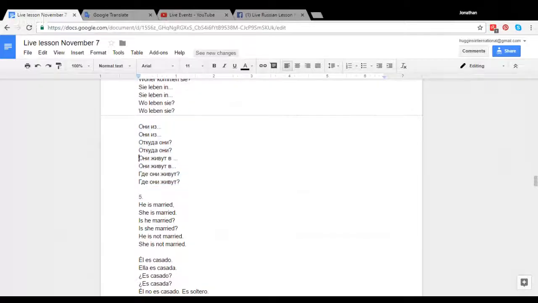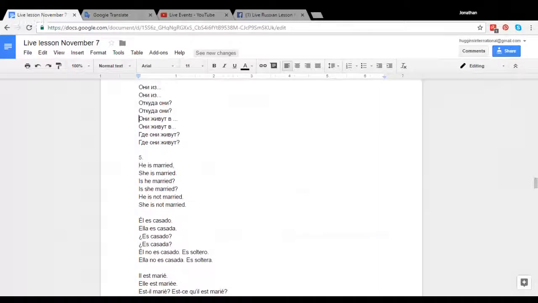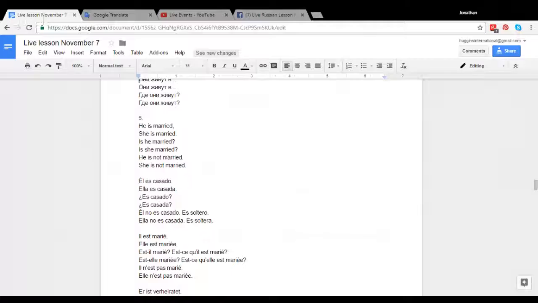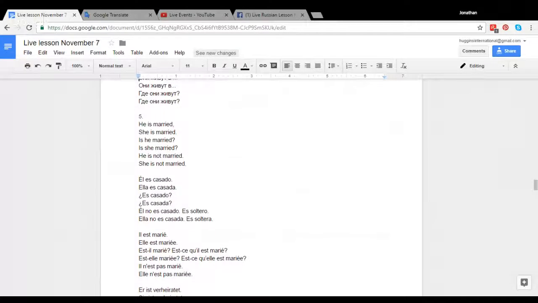Okay, so there is no real change there. In another language like Spanish, you could have a masculine plural form and a feminine plural form, but in Russian, you just have one form, just like in English, you have the one form they. So they don't distinguish between masculine plural or feminine plural. Okay. And let's look at a little bit for married or single.